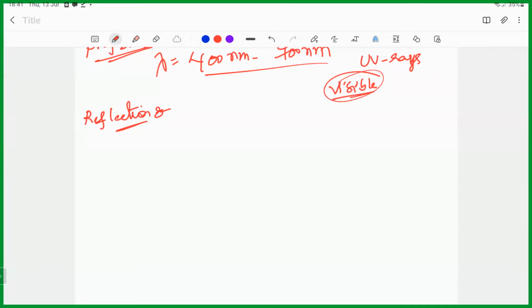Particularly here we are interested in spherical mirrors. Also, we are interested in spherical lenses. Mirrors are governed by reflection, and lenses are governed by refraction. Mirrors are governed by the laws of reflection. Lenses are governed by the laws of refraction.